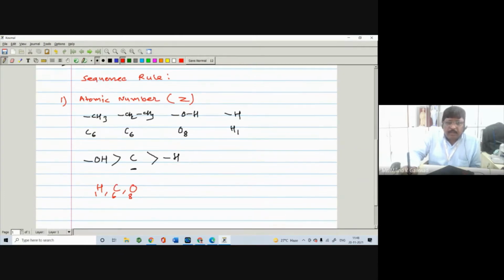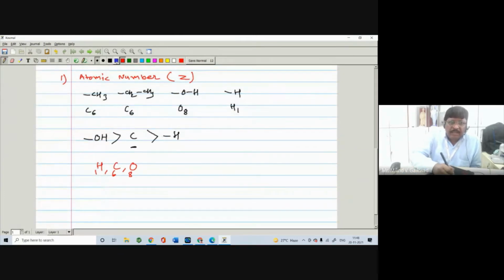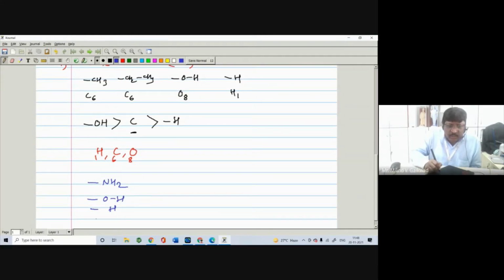Again we can take another example. Suppose there is an NH2 group, and there is an OH group, and here there is an H, and again there is a CH3 group. These are the groups directly attached to the asymmetric carbon atom.